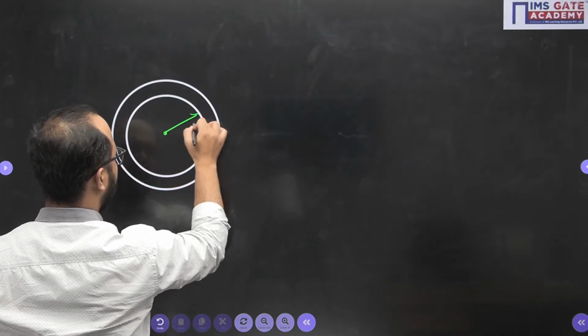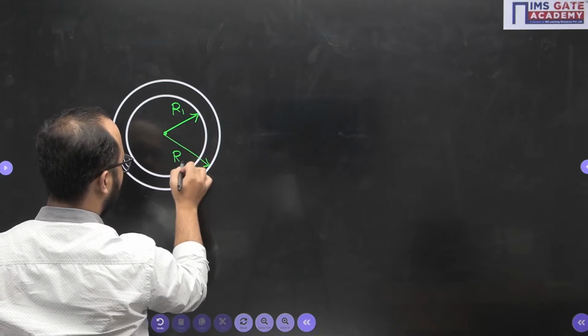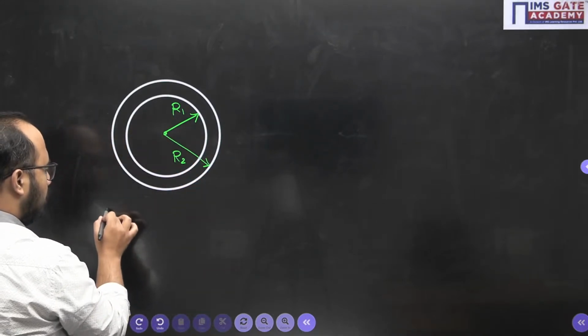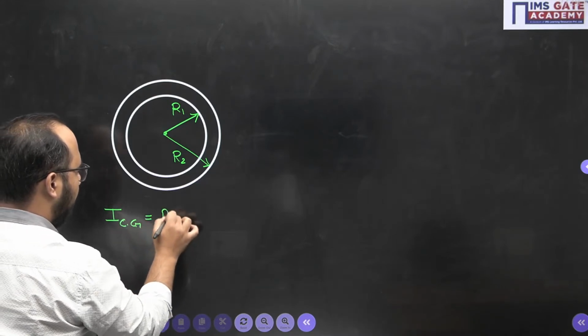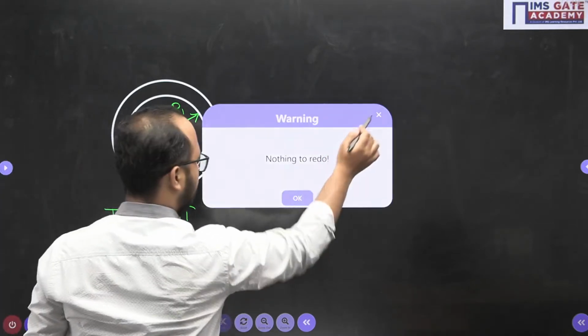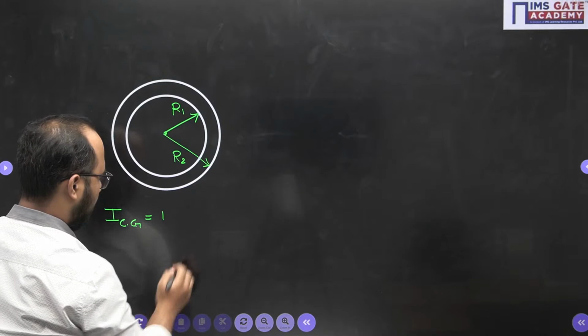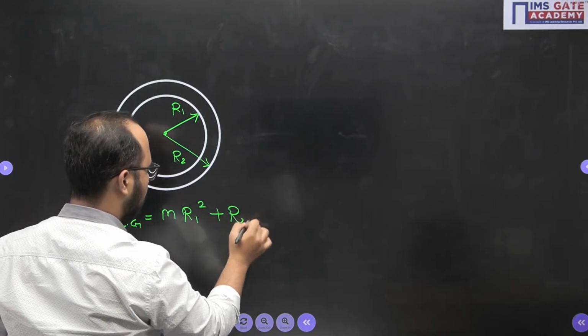So the inner radius is R1, the outer radius is R2, right? So the mass moment of inertia about the CG will be m by 2 into R1 square plus R2 square.